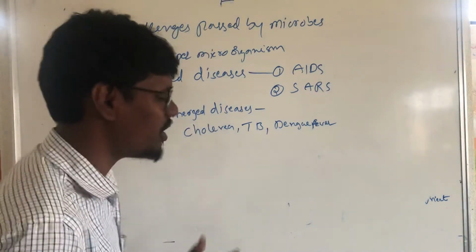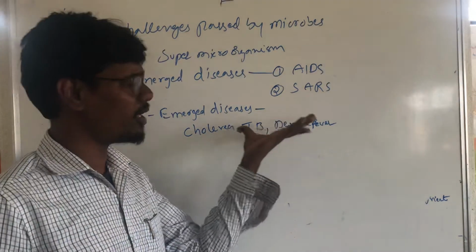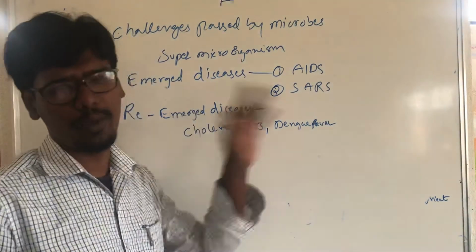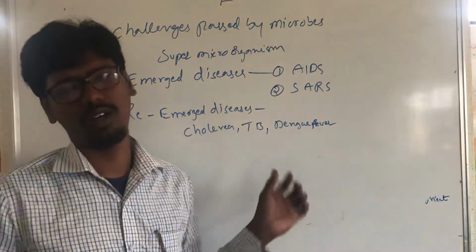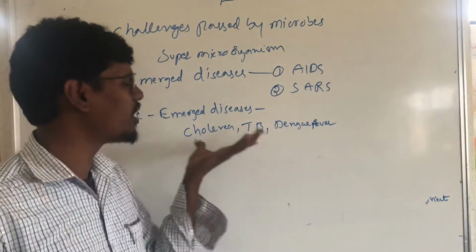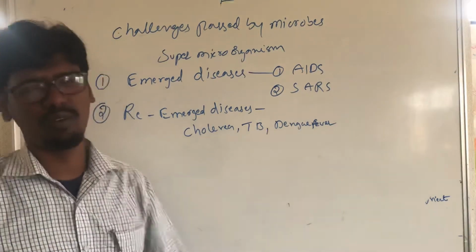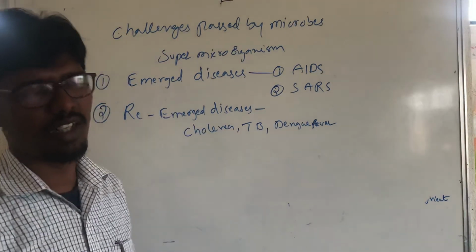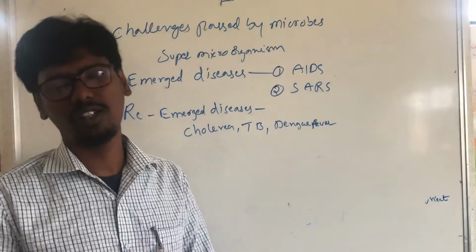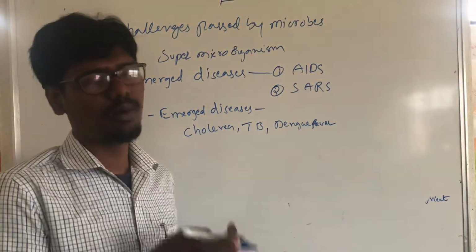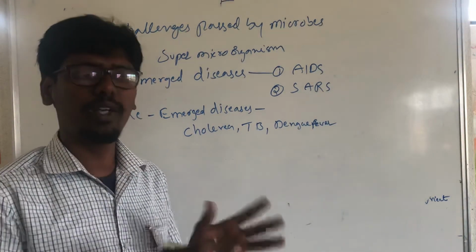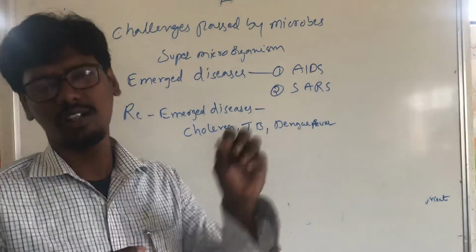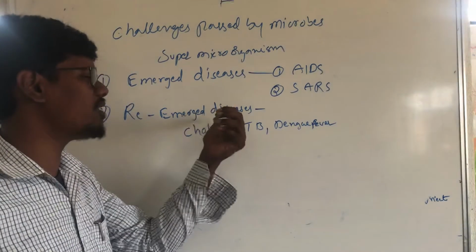Re-emergent means that once upon a time the disease was there, but still it appears in some people. Some people have to struggle with cholera, tuberculosis and dengue fever. That is called re-emergent diseases.